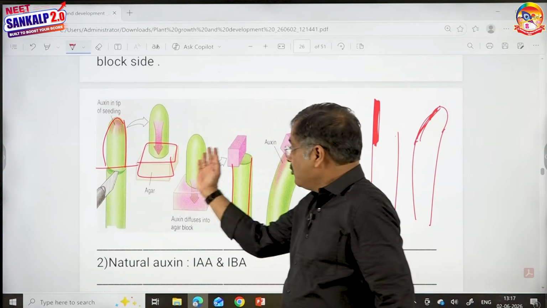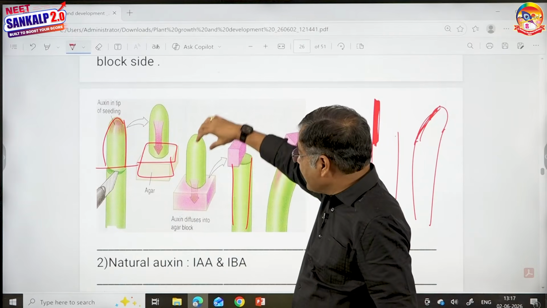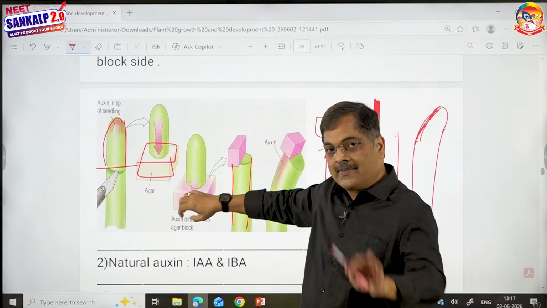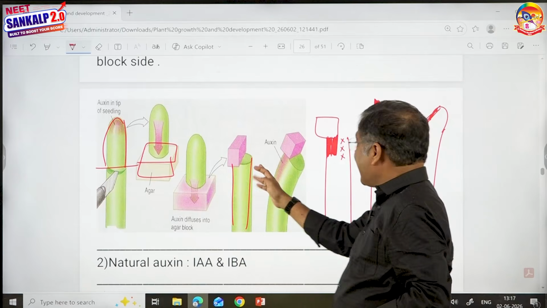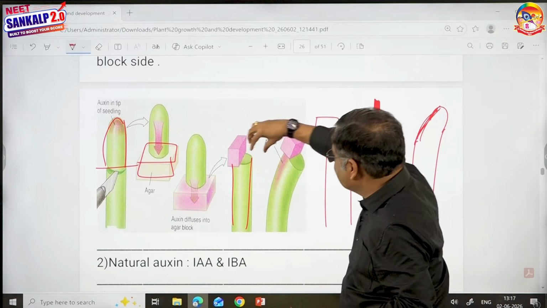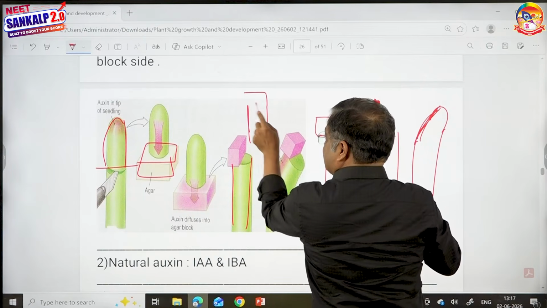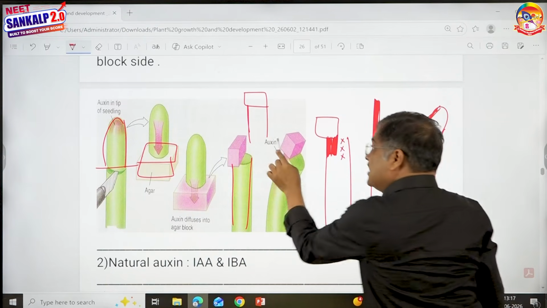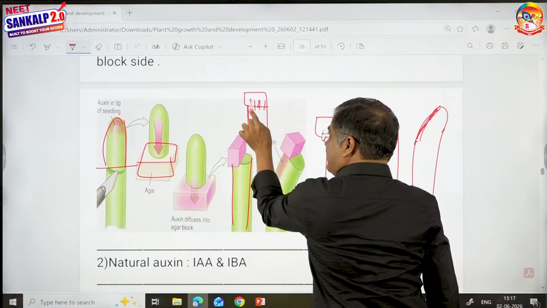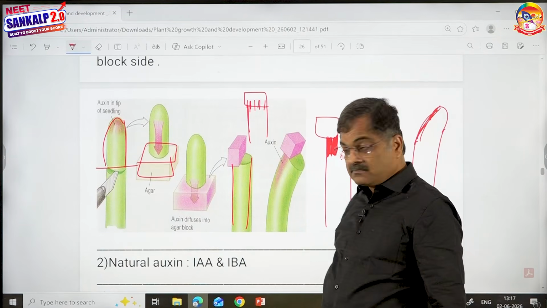I repeat again, he removed the coleoptile tip and he placed an agar block. Agar block absorbed all the auxins. Up to here you understood. He kept agar block, look here, on one side, not symmetric. Exactly in the middle is symmetric. If it is symmetric, auxins will be distributed everywhere, and you'll see a linear growth.